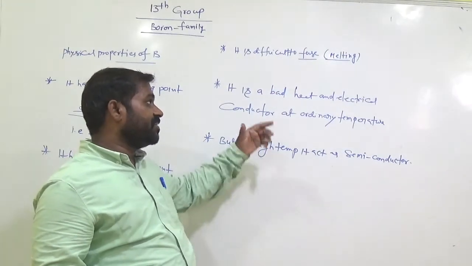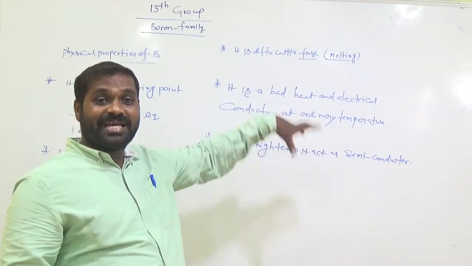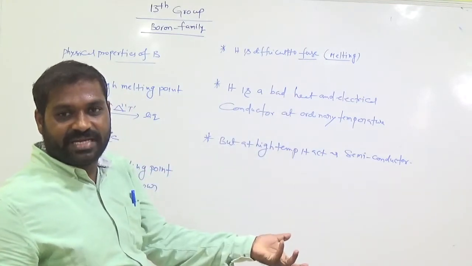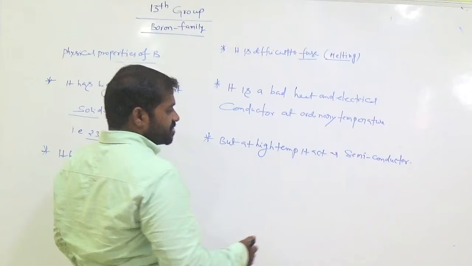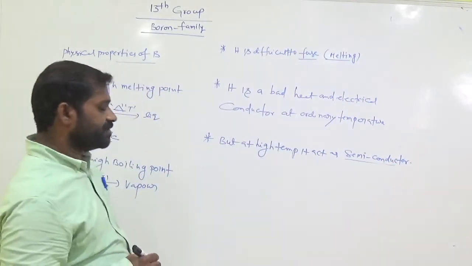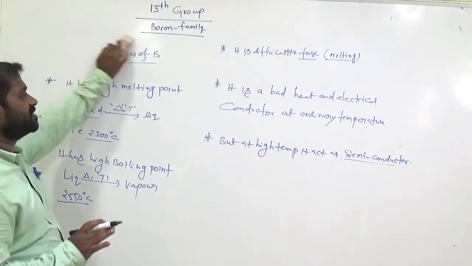At high temperature, if you heat boron and it undergoes fusing, in that state it allows some current. It increases its conductance by heating. Remember this. Clear? These are some of the important physical properties of boron.